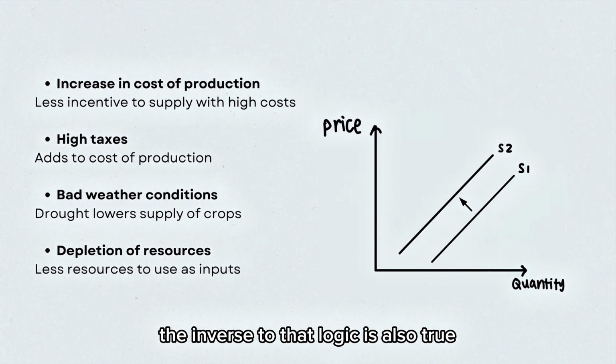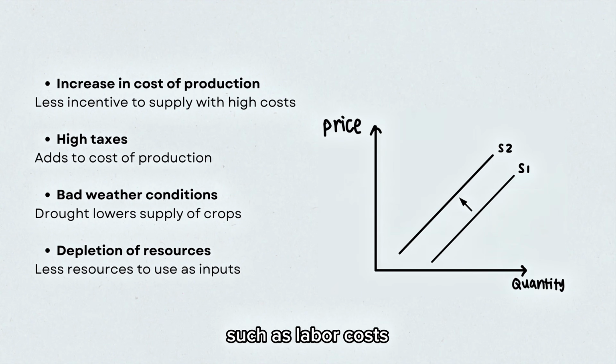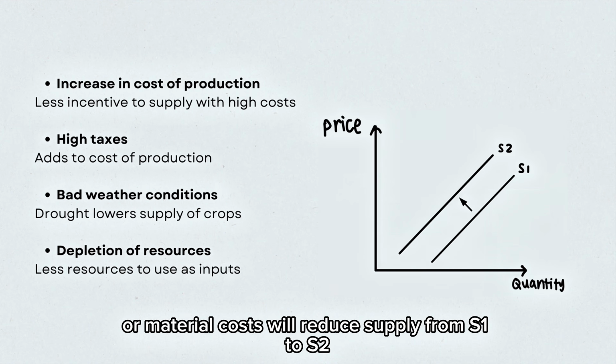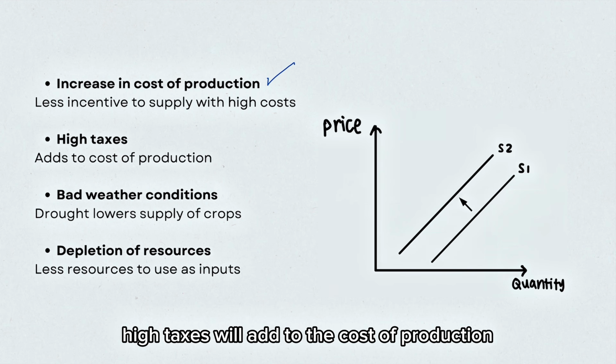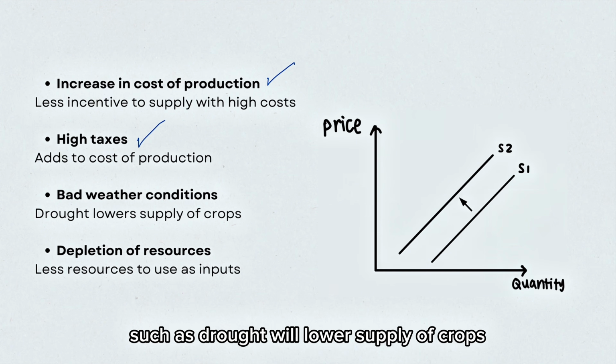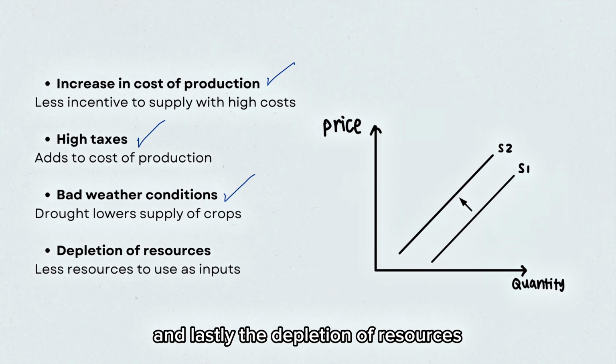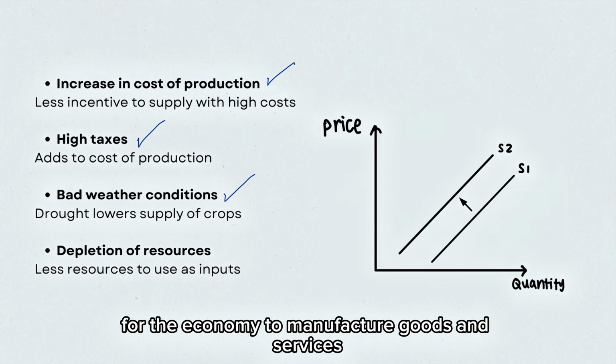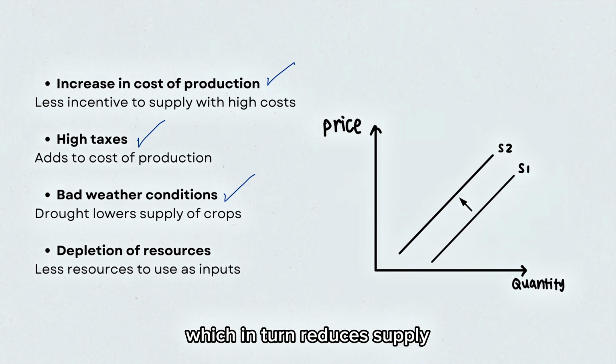The inverse to that logic is also true, as the increase in production costs, such as labor costs or material costs, will reduce supply from S1 to S2. High taxes will add to the cost of production, also reducing supply. Bad weather conditions, such as drought, will lower supply of crops. And lastly, the depletion of resources, which allows less resources for the economy to manufacture goods and services, which in turn reduces supply.